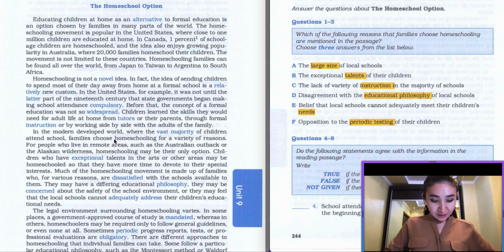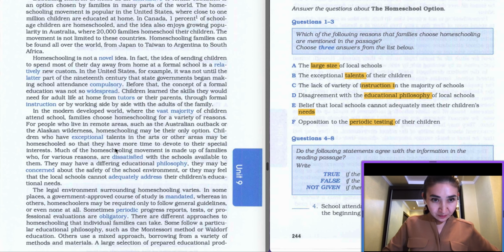And we go further in this third paragraph, and here they were saying about exceptional talents. So as you can see, we have here exceptional talents. Let's highlight this keyword.